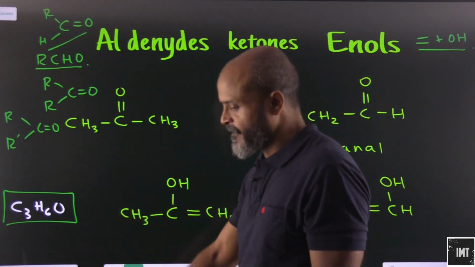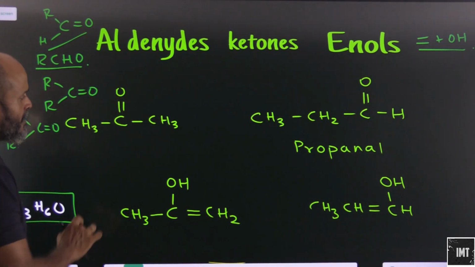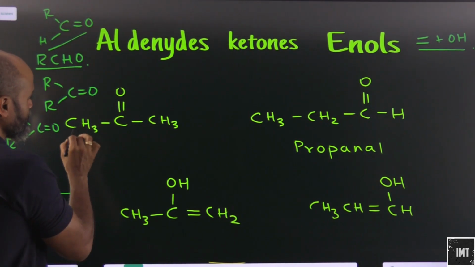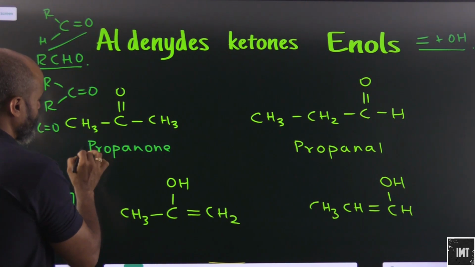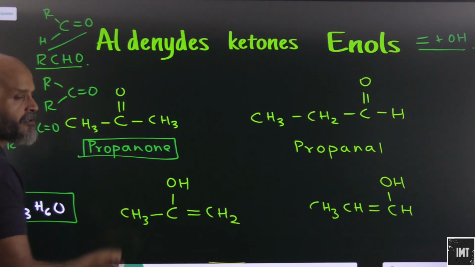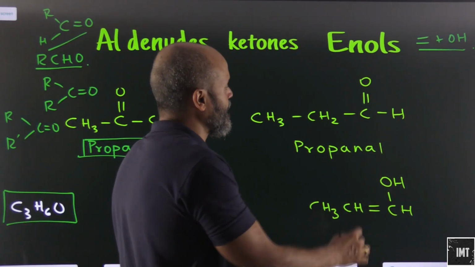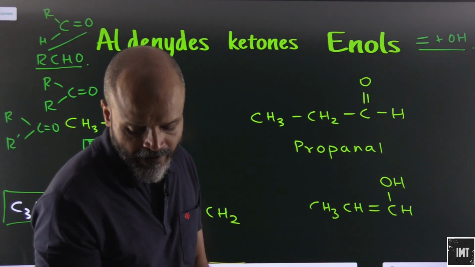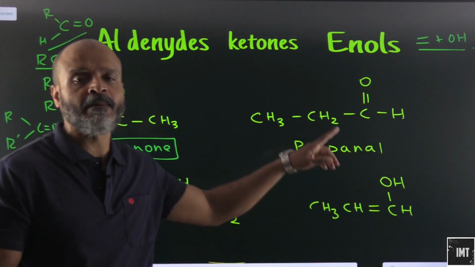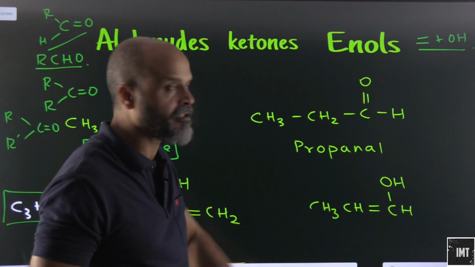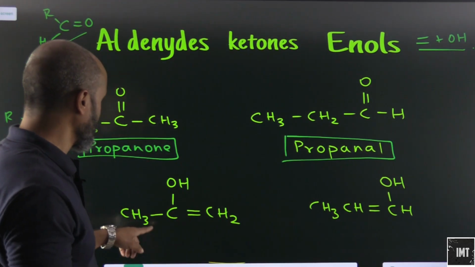Okay, so the first thing that we come to here is the aldehyde. Let's look at this CH3C, sorry, this is basically a ketone. So what will this be? The IUPAC name will be propanone. 3 carbon atoms, okay, propanone. Let's look at the aldehydic group here. As I said, the aldehydic group will always be the terminal carbon atom. So here are we seeing the terminal carbon atom? The name of this will be propanal. Okay.